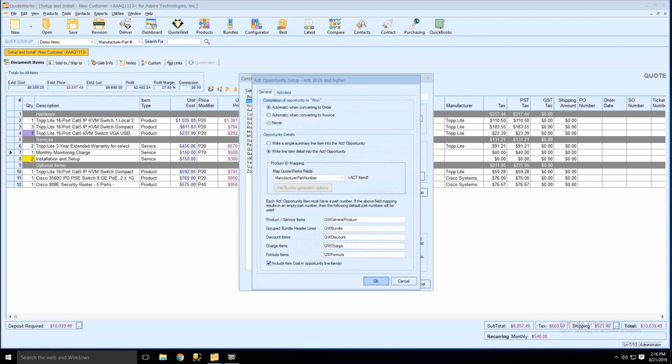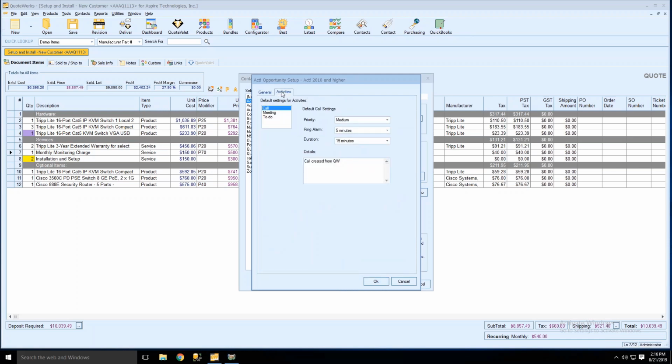And then some of the opportunity setup changes. Most of this is going to look pretty familiar for you ACT users. We didn't really change anything here, kept everything the same. What's going to be different is there's a new tab, the Activities tab. The Activities tab will allow you to set default settings for the activities that QuoteWerks is creating. You'll still be able to edit and adjust them if you like, but this is specifically for these activities that QuoteWerks creates.